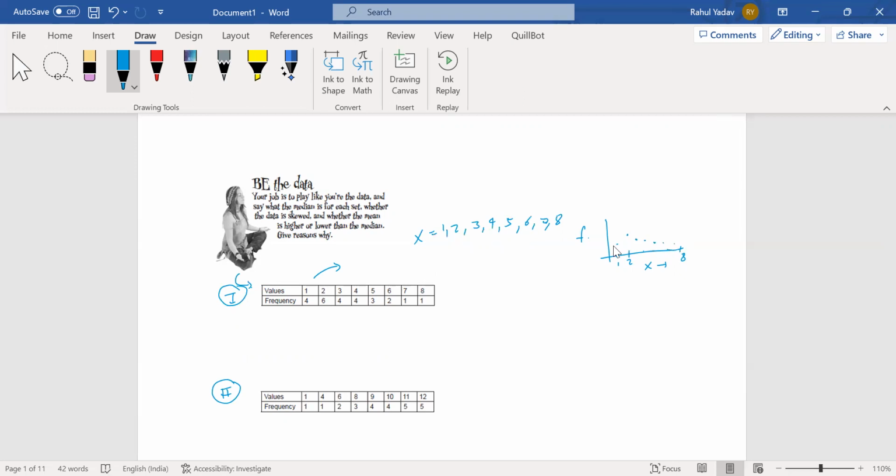So I can say roughly if I make a curve, that curve will be coming out to be something like this. And from the previous lecture, we can see this is a right tailed or right skewed data. So we calculate the skewness of our data one. So data one is right skewed data, and we know that for right skewed data, the mean value will be on the right-hand side. So technically, we can find some mean value to be over here. So that is the mean. Now let's calculate the median.